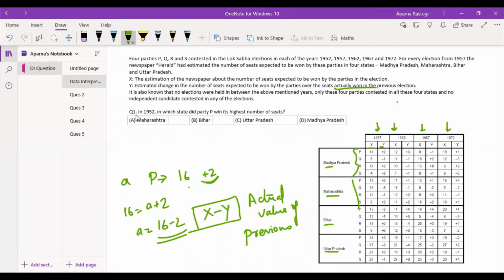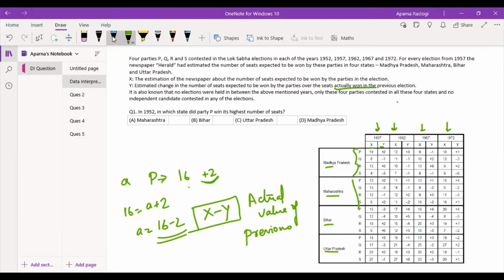It says in 1952, in which state did party P win its highest number of seats? So you have to find out for 1952 the actual number of seats won by party P in different states and answer this question. So please try it on your own. You can pause the video, try it on your own, and then look at the discussion part.